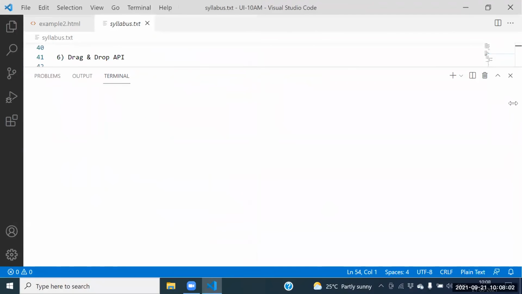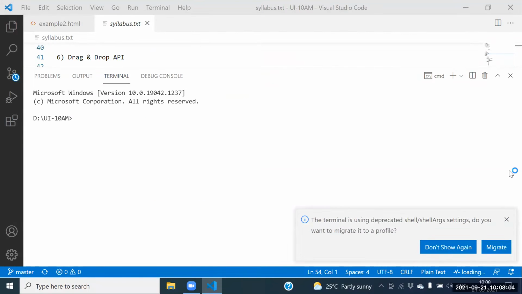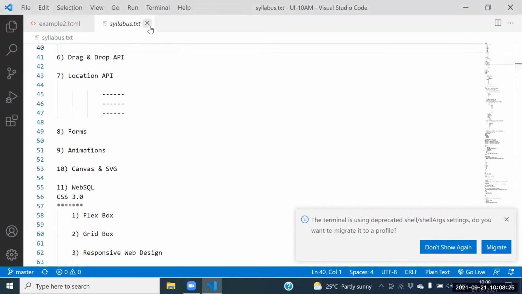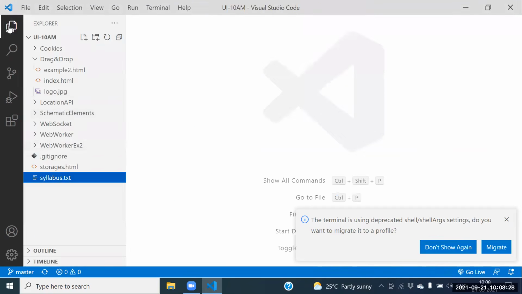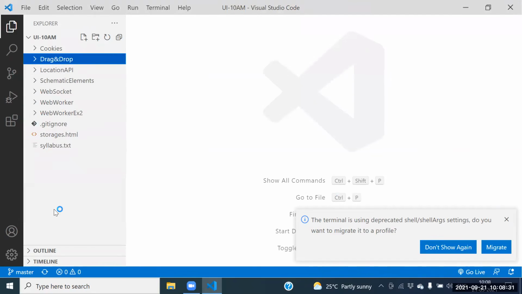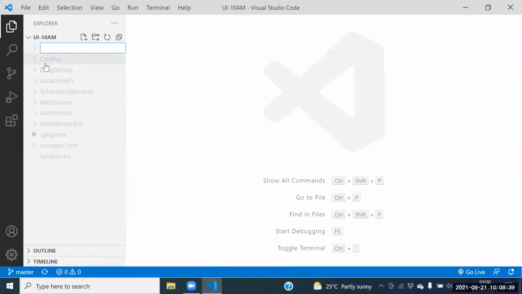Guys, here we need to see very basic level examples. I don't want to go for the max examples or the good examples. I need to go for basic level examples. Someone asked me, sir, please tell WebSQL also. Can I show the API of WebSQL? Yes, sir. Someone asked me to tell a basic example related to WebSQL. Fine. Can I create one folder?